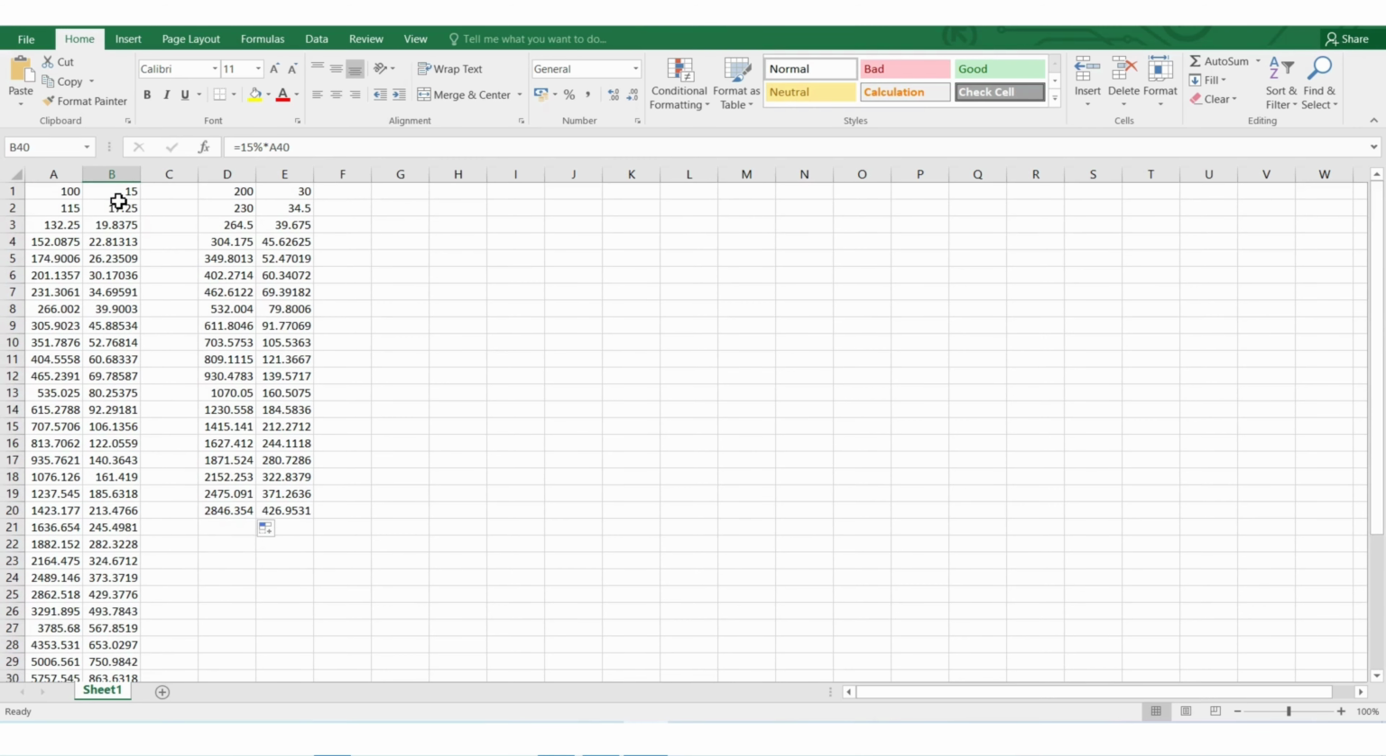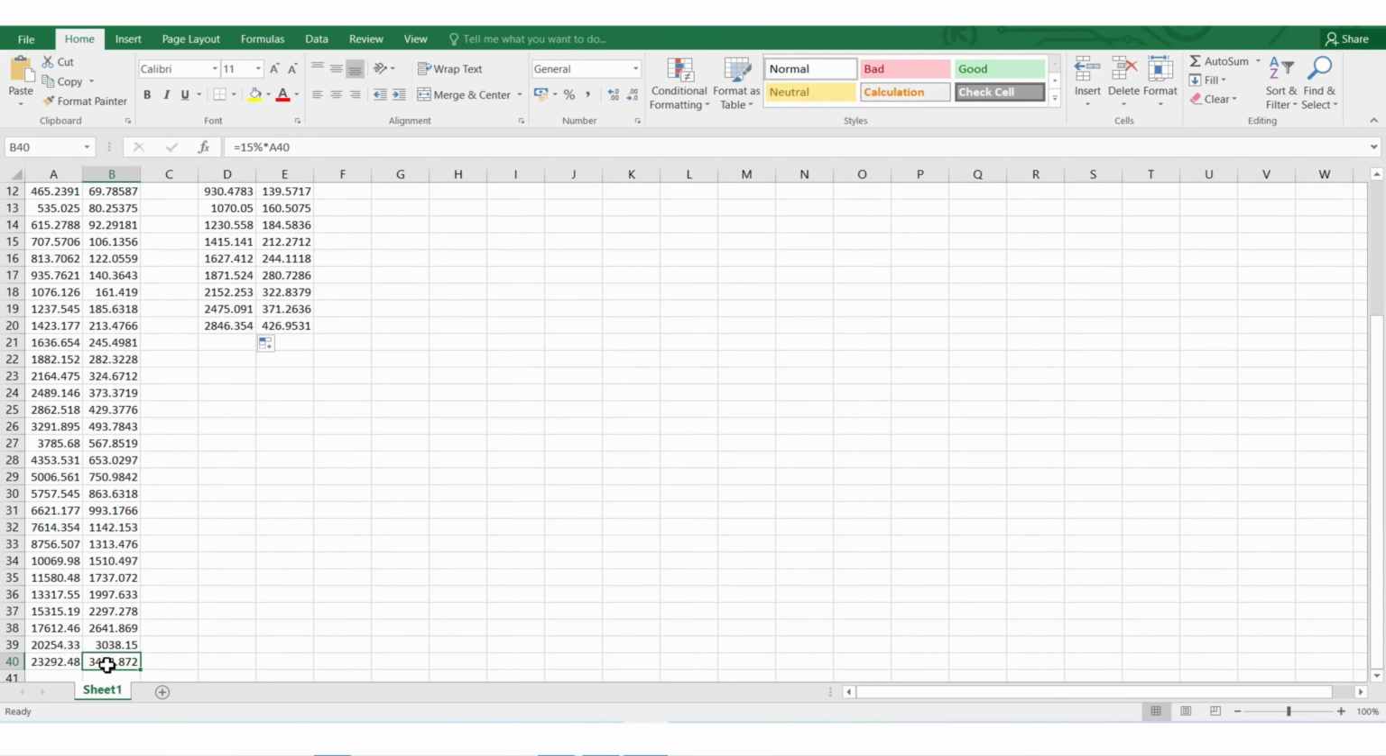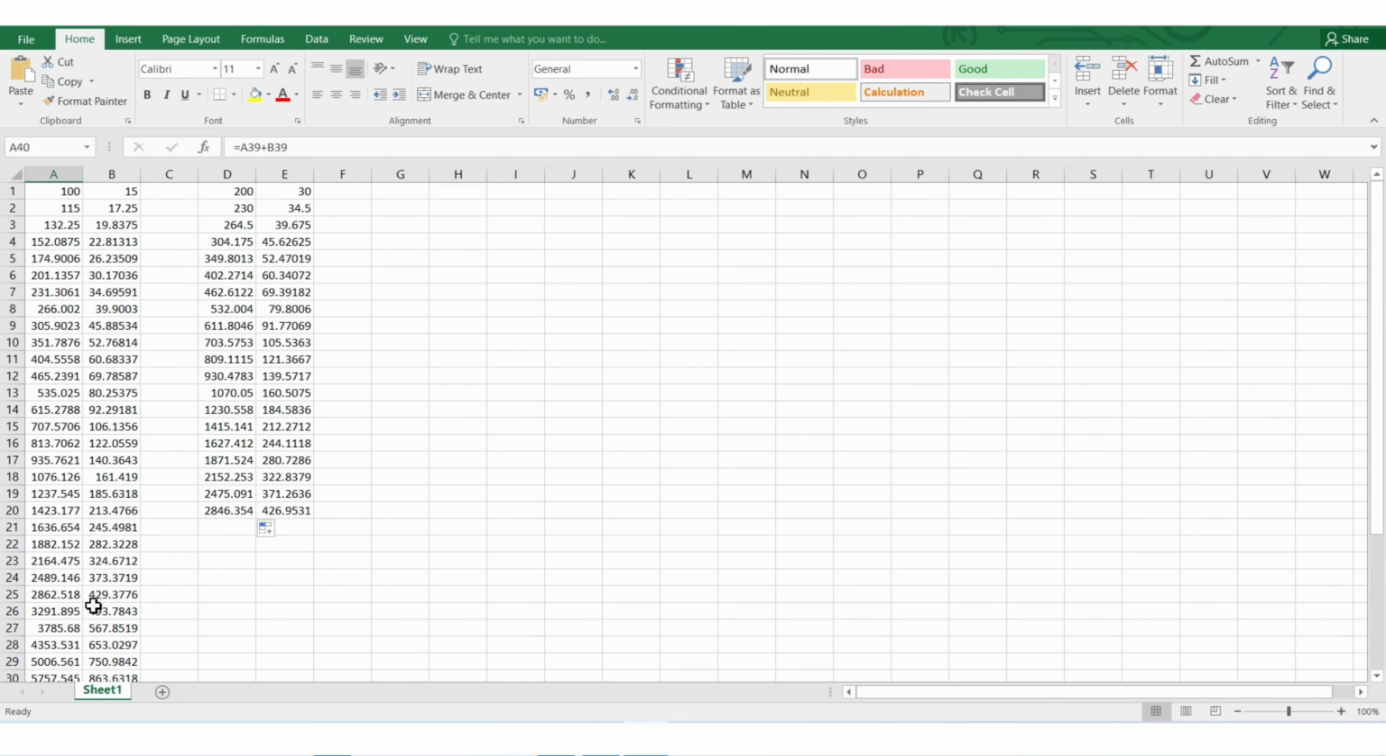So what started with 15 is now 3,500 rupees of interest. The percentage is same, it's still 15%, but the amount has increased, right? So this is called the power of compounding.